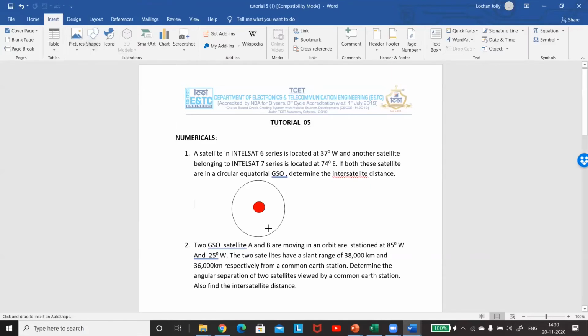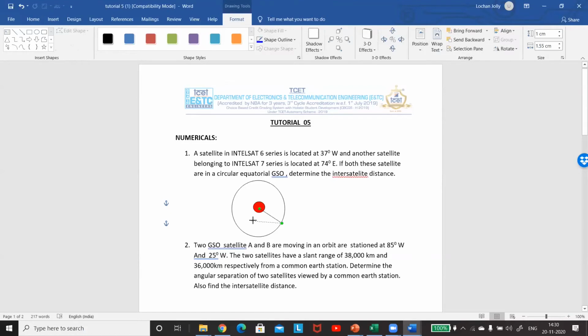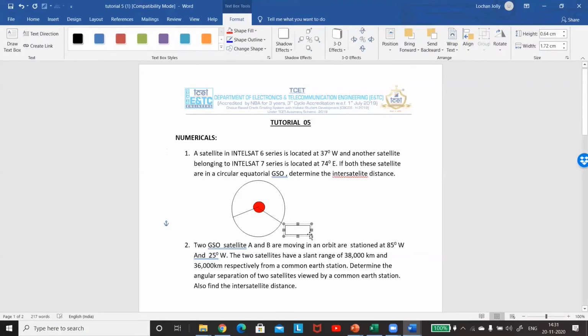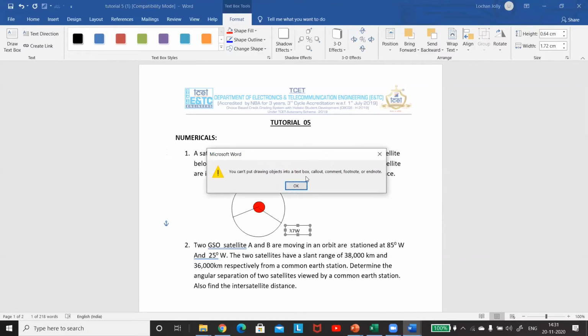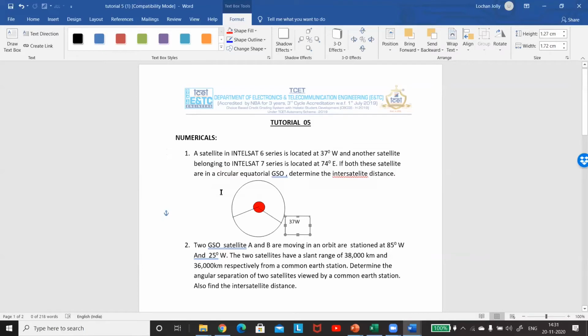One at 37 degrees west, and the other in the east, say 74 degrees east. So 37 degrees west and 74 degrees east.